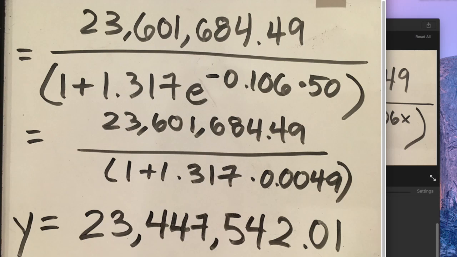So I multiplied that out and I got 23,601,684.49 over, in parentheses, 1.1317 times 0.0049. Then I got the final answer of y equals 23,447,542.01. So this is the actual answer of the population of Beijing, China in 50 years, or in year 2069.